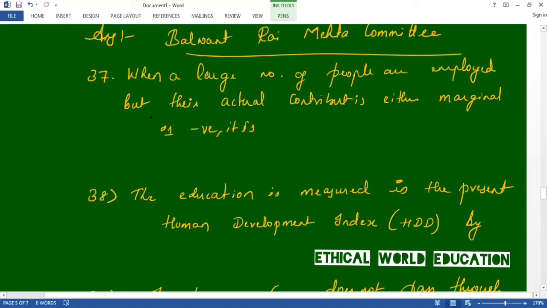Question number 37 says, when a large number of people are employed, but their actual contribution is either marginal or negative, that kind of employment is called disguised unemployment. Answer is disguised unemployment. Let us move to the next one.